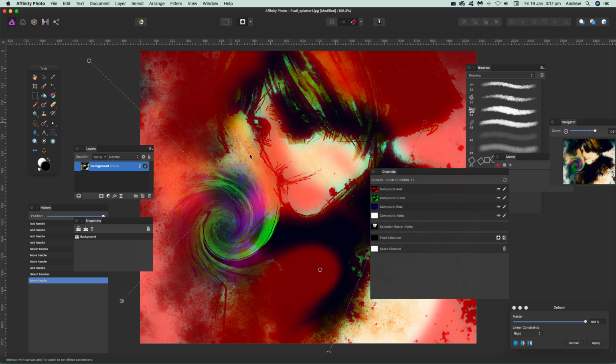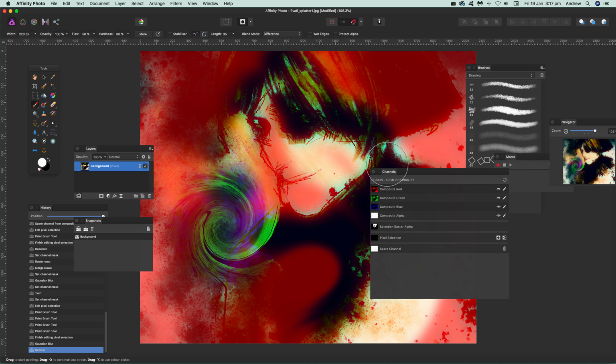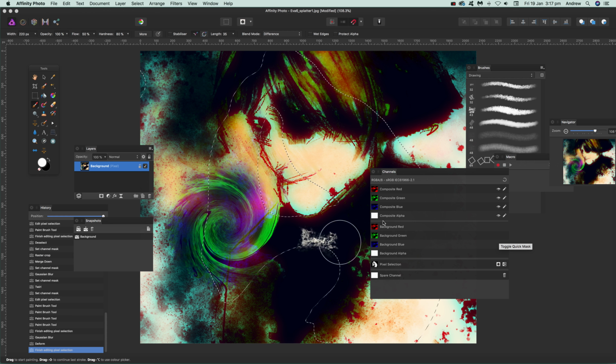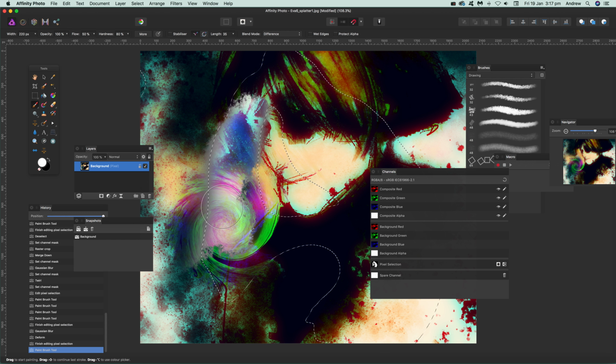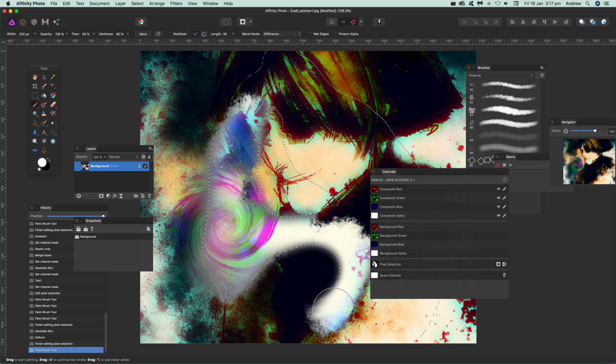Okay, once you're happy with the mask, you can then click apply and just go back again, toggle, and you've got your mask that's now in selection, that's been distorted as well as blurred. So you can now fill it, do brush strokes into there as well. So just add brush strokes, etc.